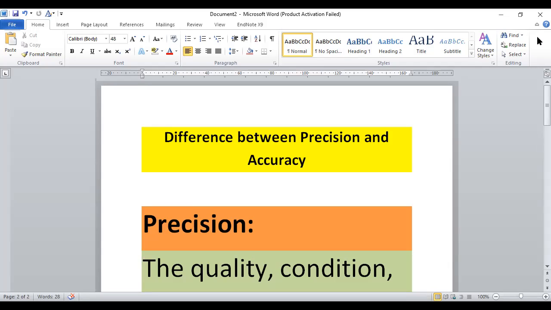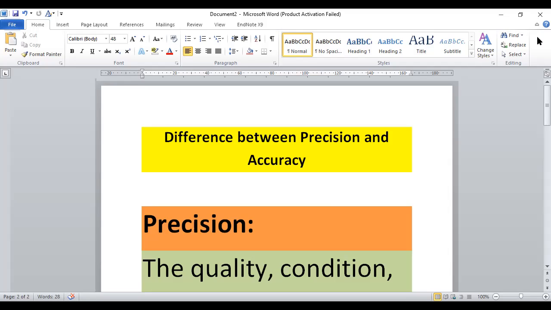So there is a discrepancy of error of 2 centimeter, right? Every time I measure the height of a student, it will give me 2 centimeter more than the exact height.